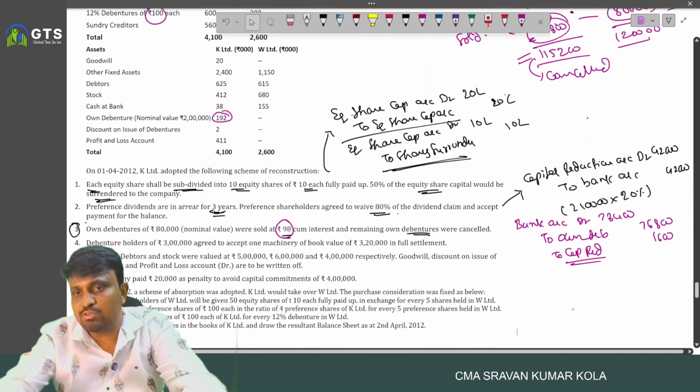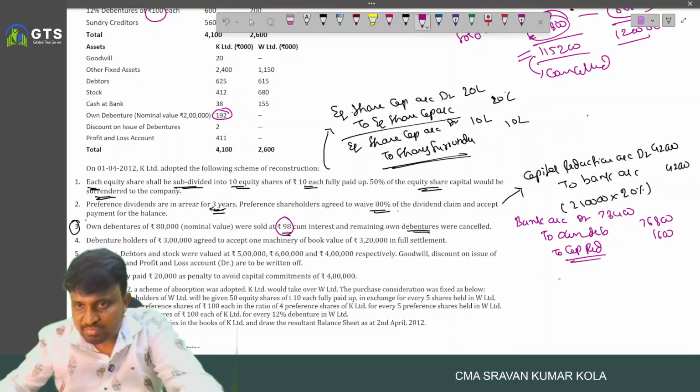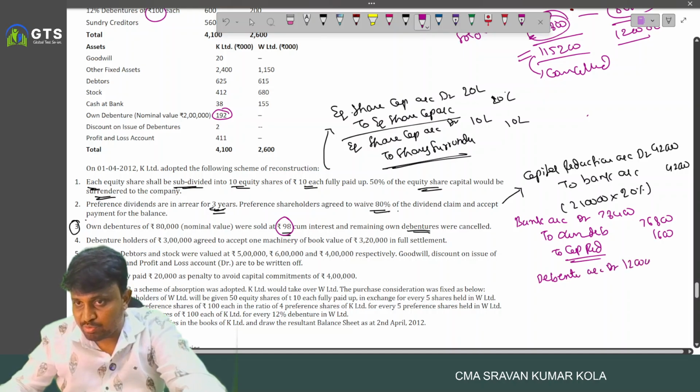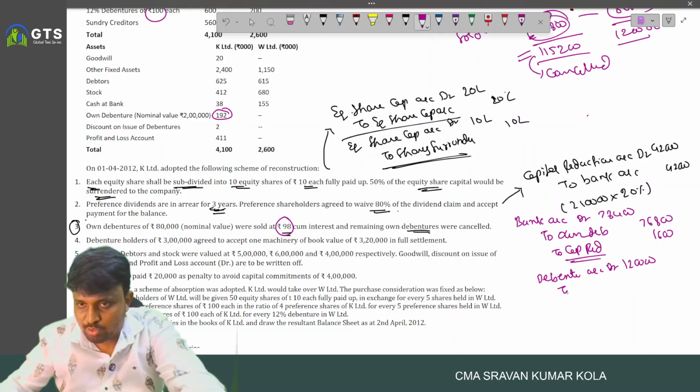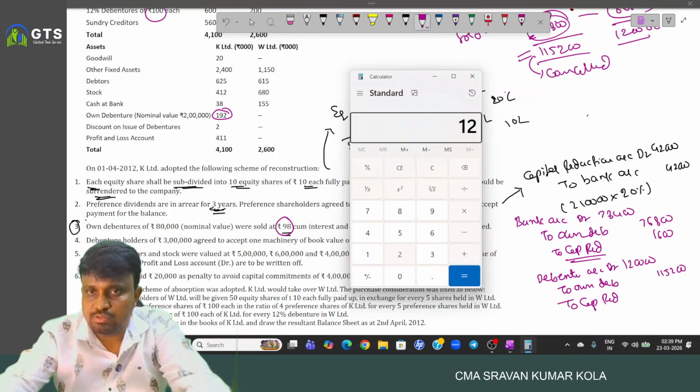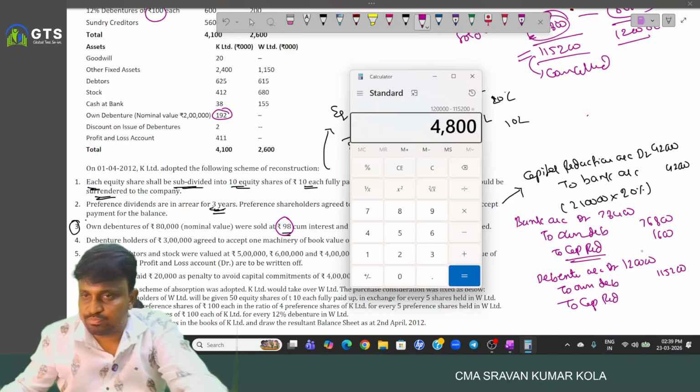For cancellation, we have to write the entry what? So then, debentures account debited, 1,20,000, the nominal value. To own debentures, 1,15,200. To capital reduction, 1,20,000 minus 1,15,200.